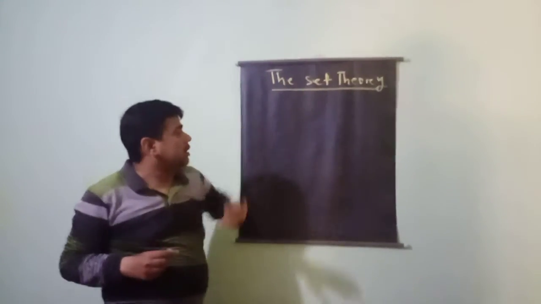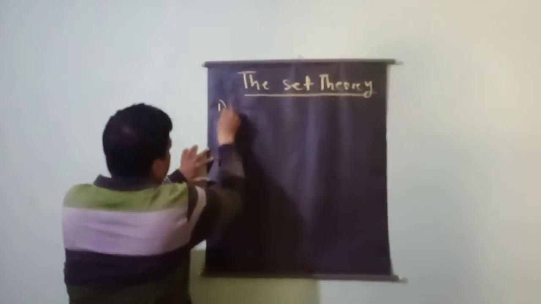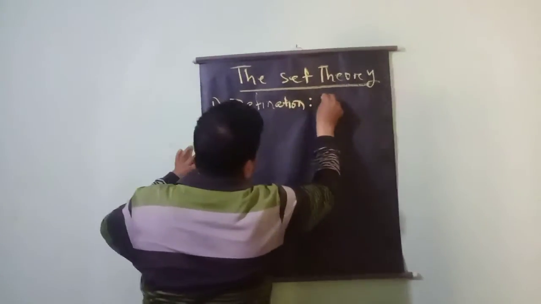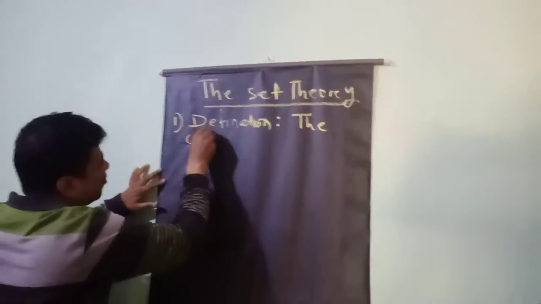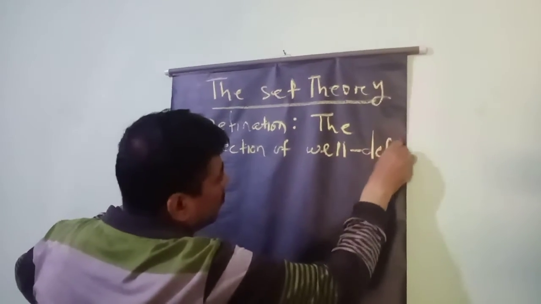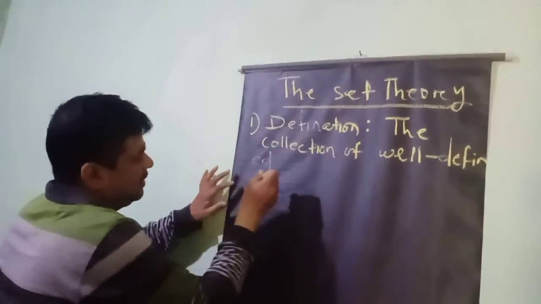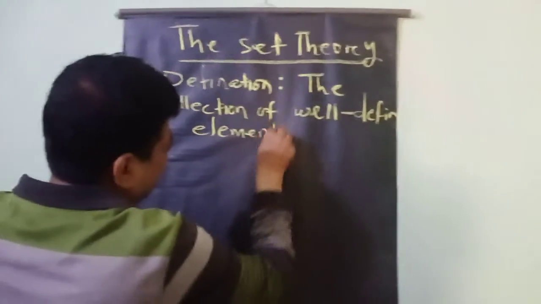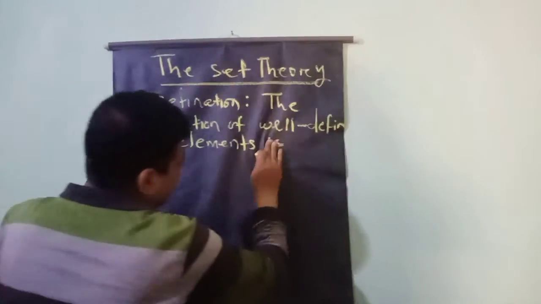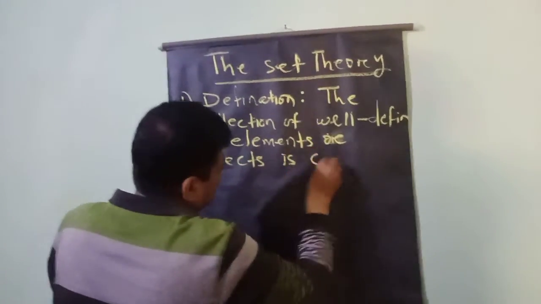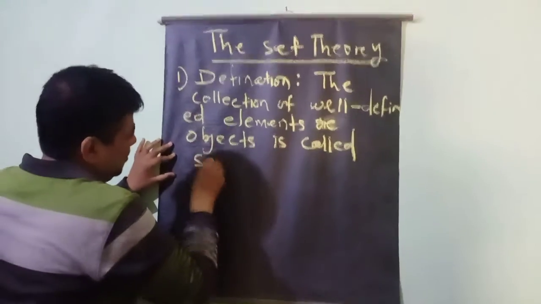Let us see the definition of set theory. What is the definition? I am writing the first definition, what I said: the collection of well-defined elements or objects is called a set.